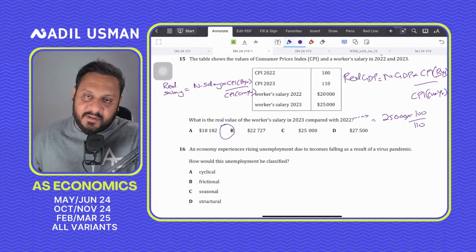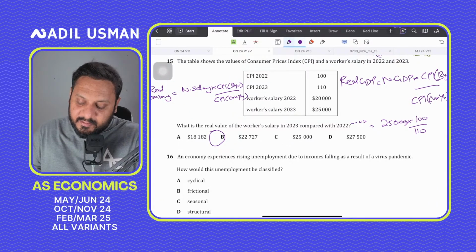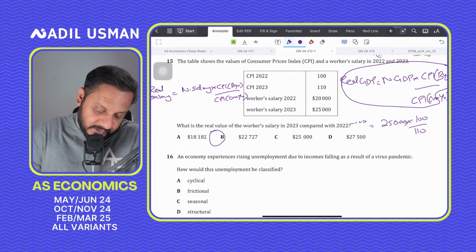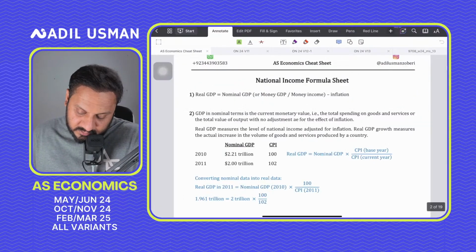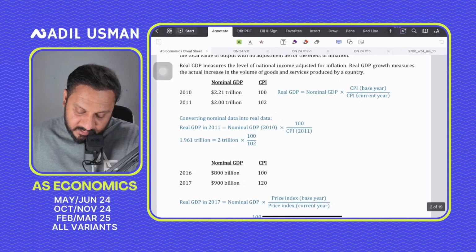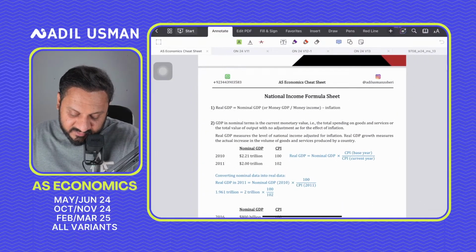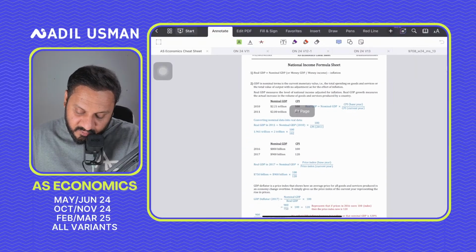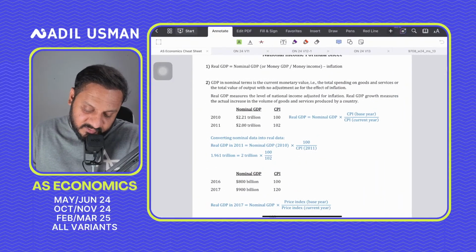Just like we calculate the formula for nominal GDP, a formula I have included in the study guide as well. If you want to have a look at how the study guide looks, this is how it looks. So this is the real GDP, nominal GDP, and I've shown all these workings as well. So make sure that before going into the exam tomorrow, you study from the study guide today as well, okay?